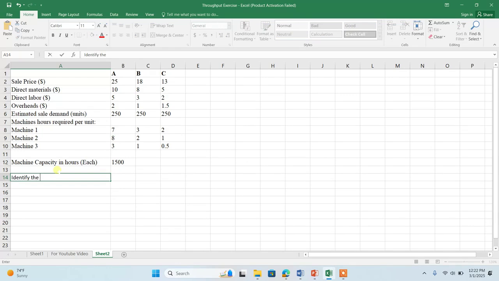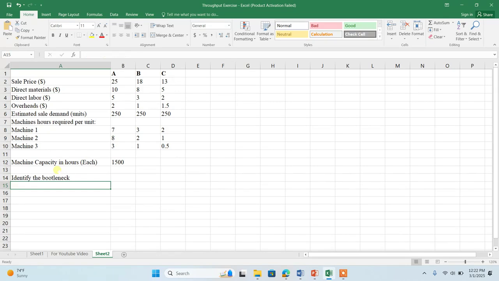Now, my dear, we need to identify. Remember the steps? The first step was to identify the bottleneck. Now, how to identify the bottleneck? We need to check the capacity of the machine. Let's suppose, let me copy it like this. Okay, we have two different methods. I can use the short method also.